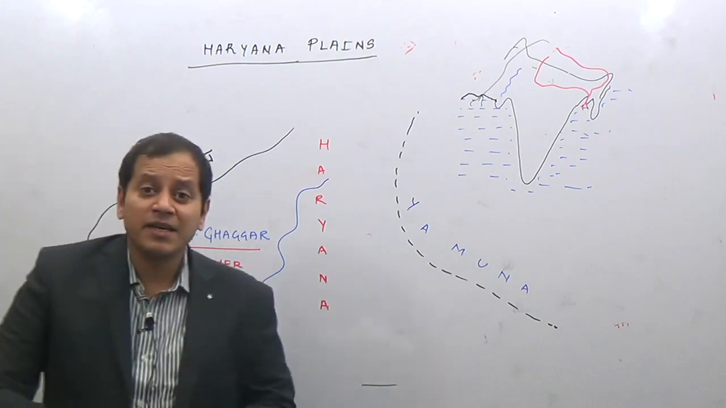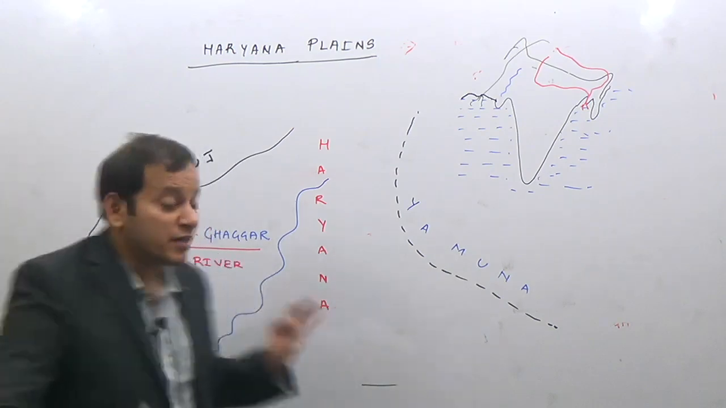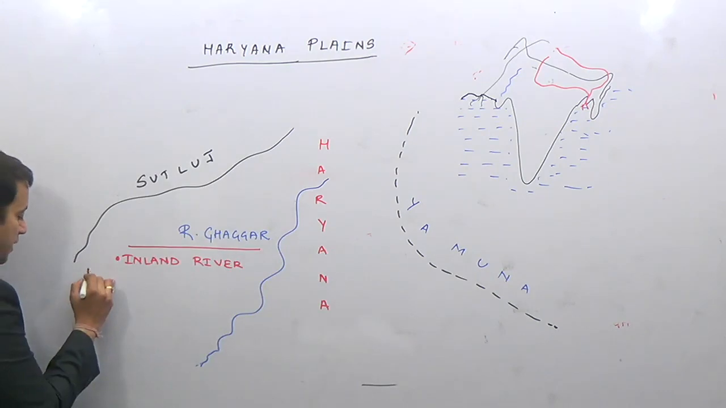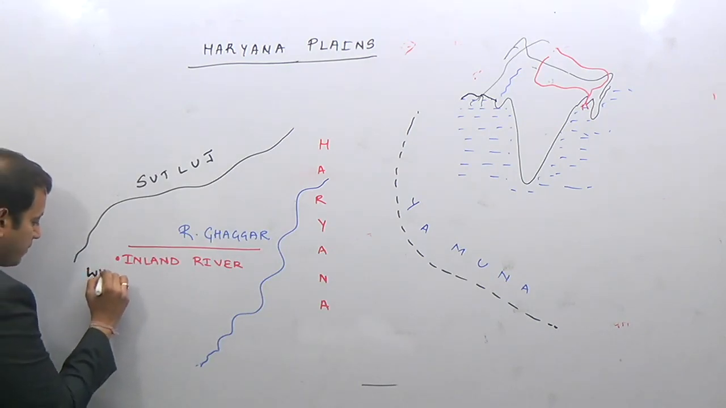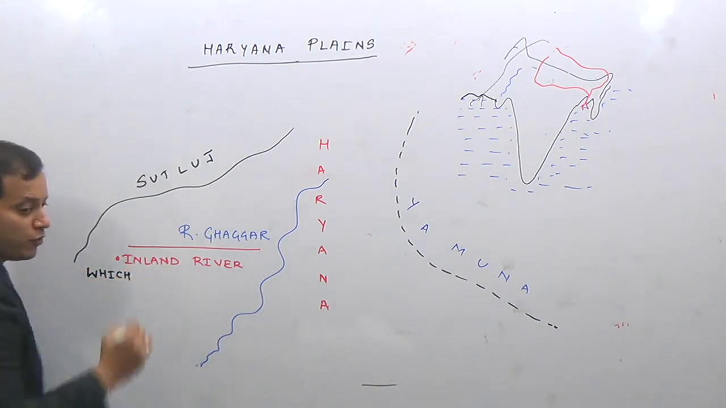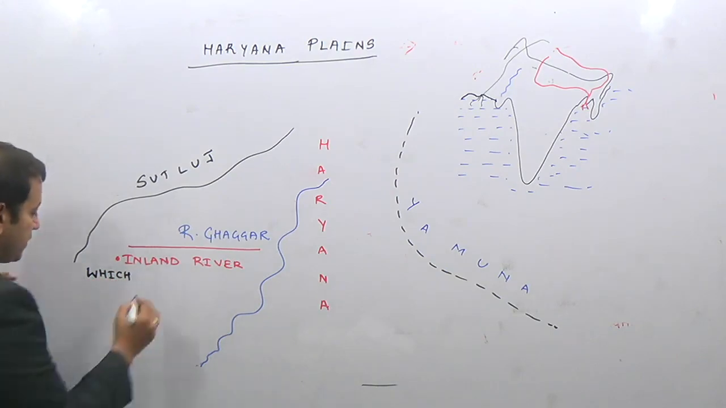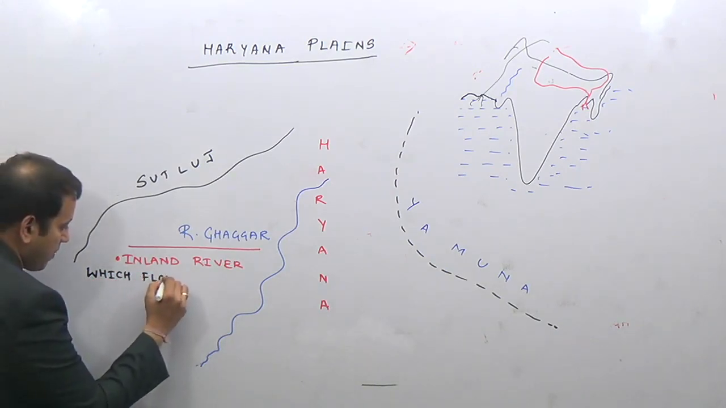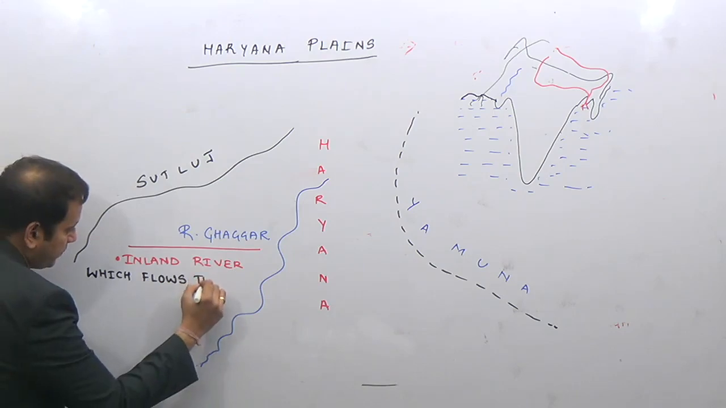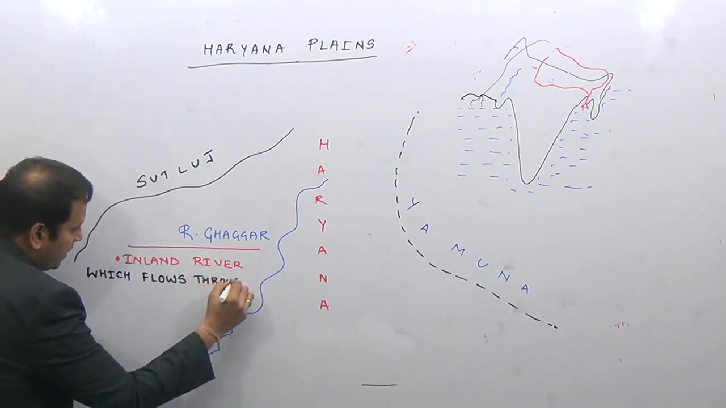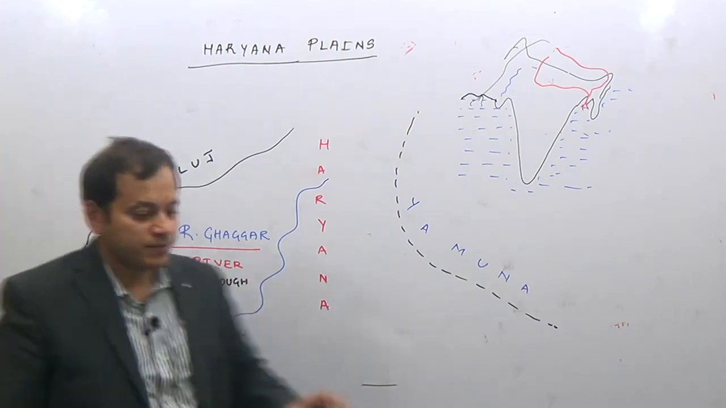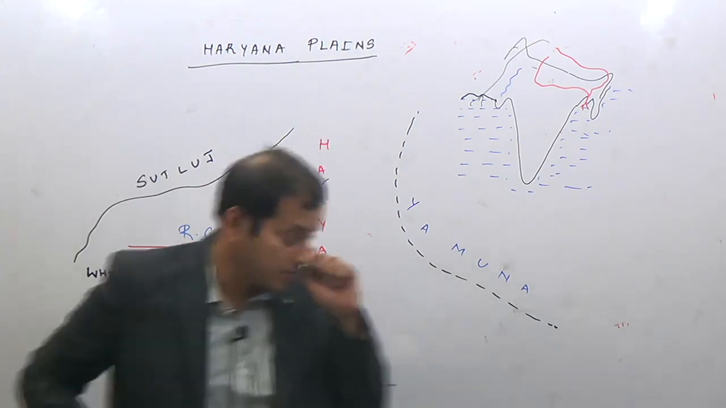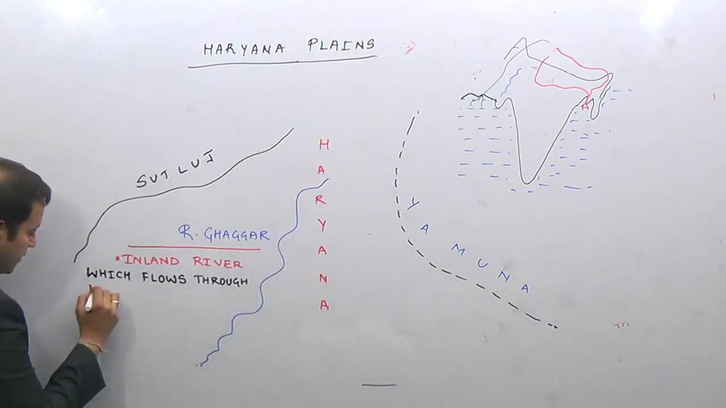It is an inland river which flows through the Haryana plains.